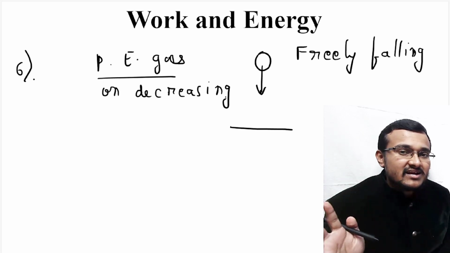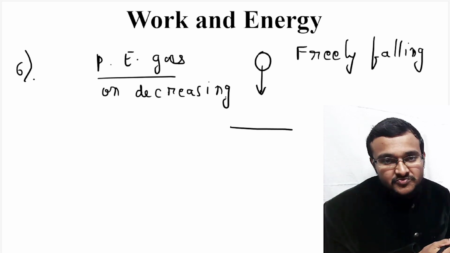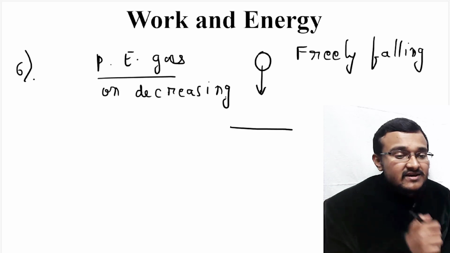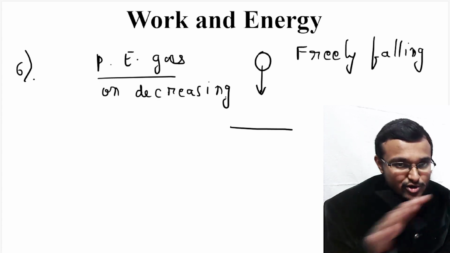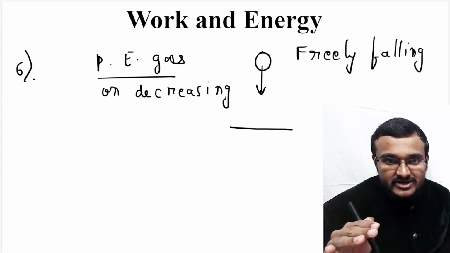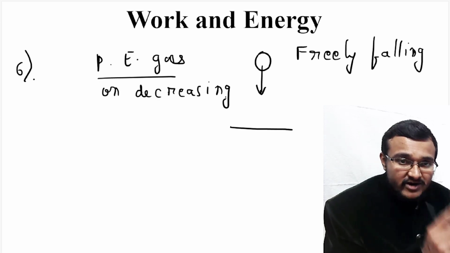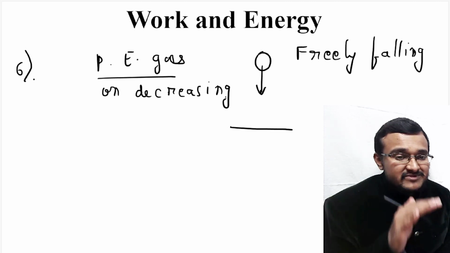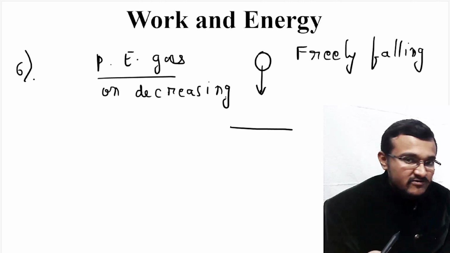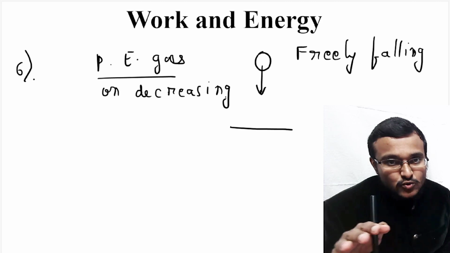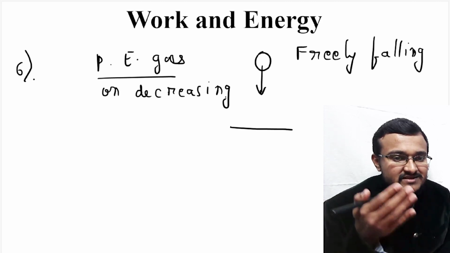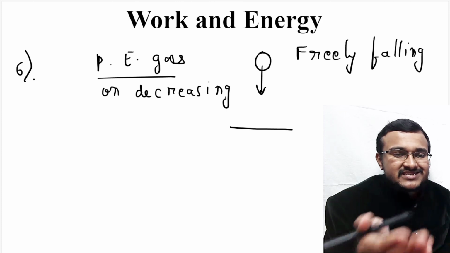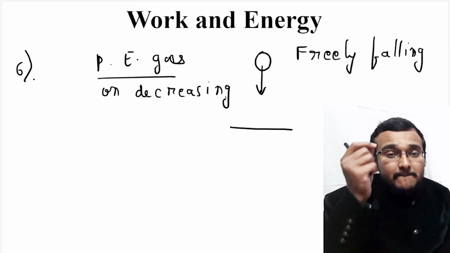Does this violate the law of conservation of energy? Because energy can neither be created nor be destroyed. Here potential energy is going on decreasing. That means energy is getting destroyed? No, energy is not getting destroyed. Always energy is transformed from one form to other form. So here a certain amount of energy transformation is happening. There is no collapse of energy. So if energy is not getting collapsed, then why is this potential energy going on decreasing?